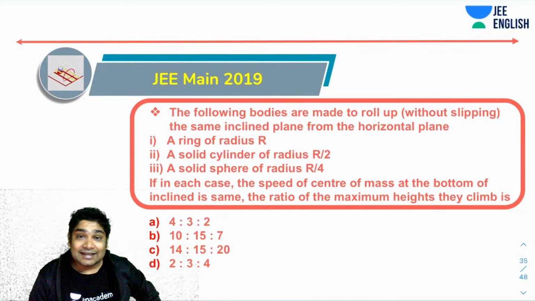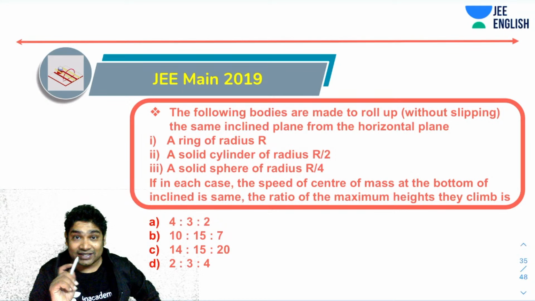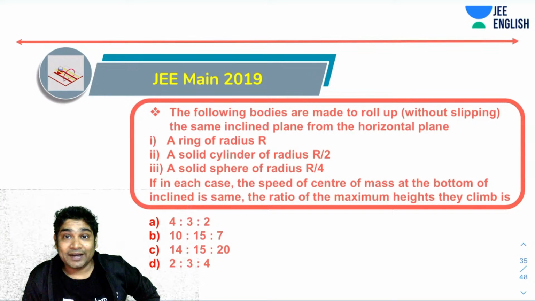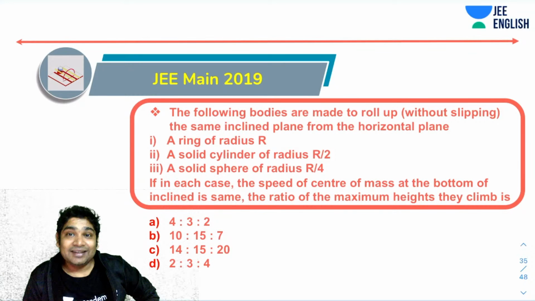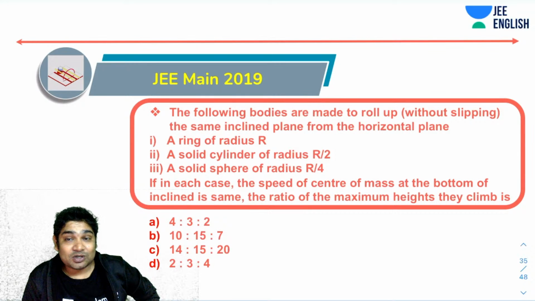All right, here is another very interesting problem which was asked in JEE Mains 2019. Let's see what it tells you. The following bodies are made to roll up without slipping the same inclined plane from the horizontal plane: a ring of radius r, a solid cylinder of radius r by 2, a solid sphere of radius r by 4. If in each case the speed of the center of mass at the bottom of the incline is the same, then the ratio of the maximum heights they climb is, again, a very similar problem.